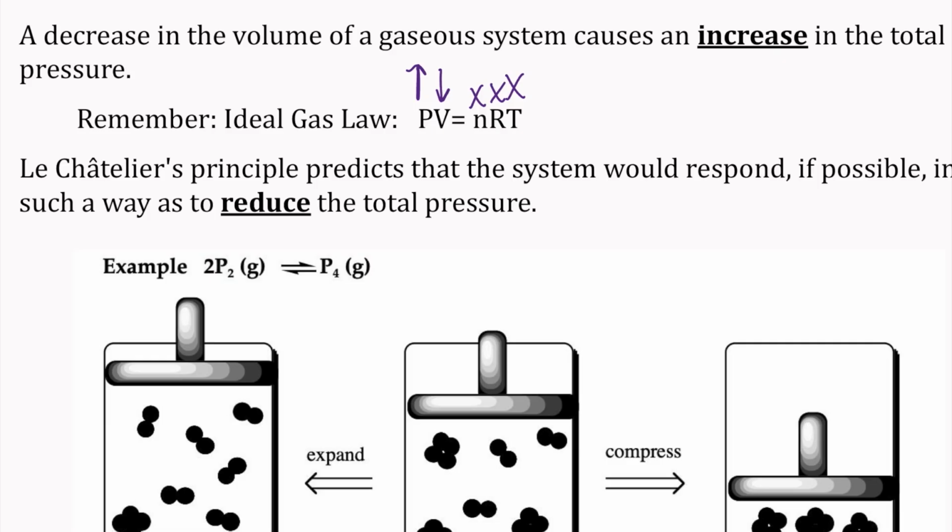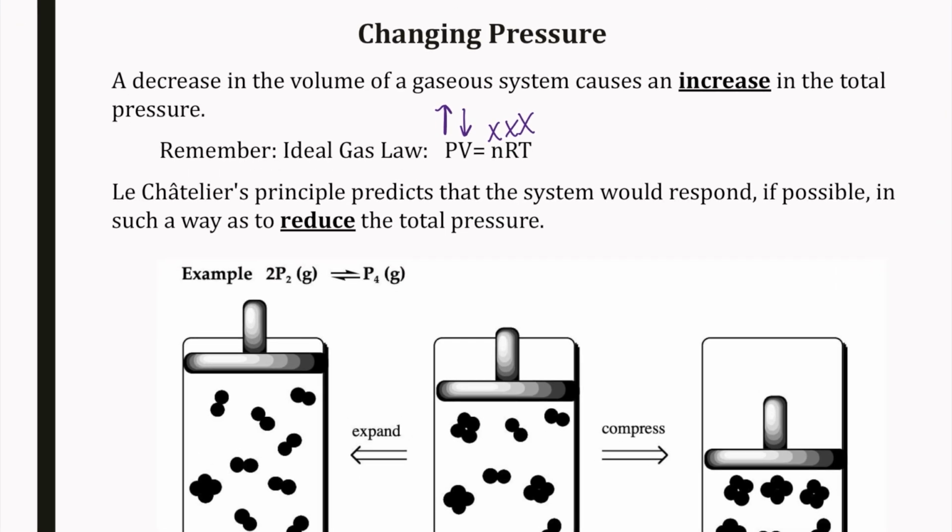So a reminder that that pressure-volume relationship is inverse when that is the only stress. And we're not going to look at multiple stresses being applied at one time. And then same thing, if volume was to go up, pressure would go down with that. And so if we're looking at Le Chatelier's principle, we do want to remember our pressure-volume relationship, because if we're looking at changing pressure, we could also be discussing a change in volume. Le Chatelier's principle predicts that the system's going to respond to reduce total pressure. So decreasing volume means an increase in pressure.